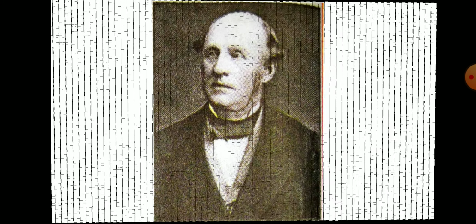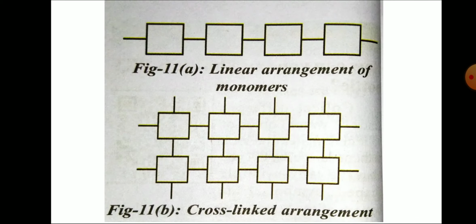Okay, next. So this is plastic. Each square is one monomer. These monomers are brought together, added together. We call that a polymer. This linking takes place not only linearly, along a straight line, but also in a cross-linked arrangement, just like the downward diagram as you see on the screen.